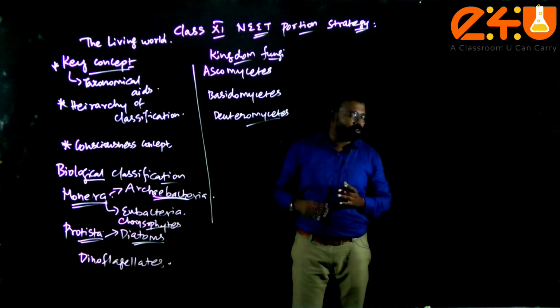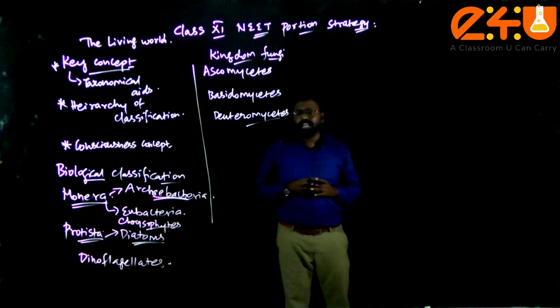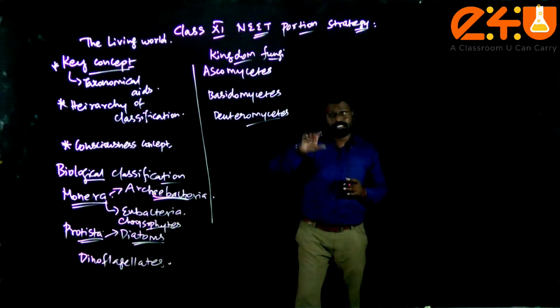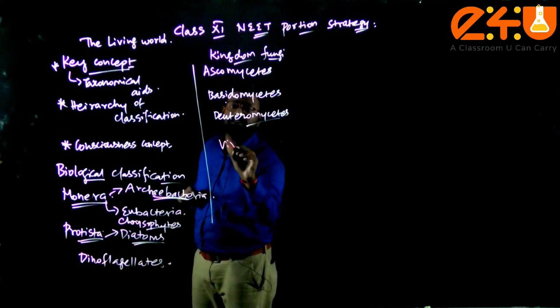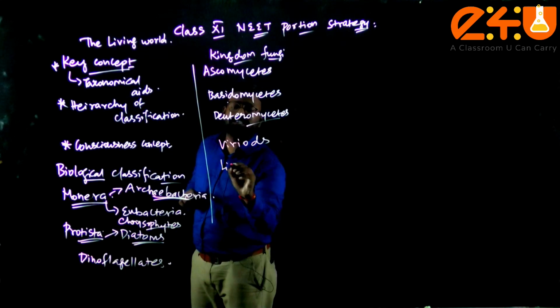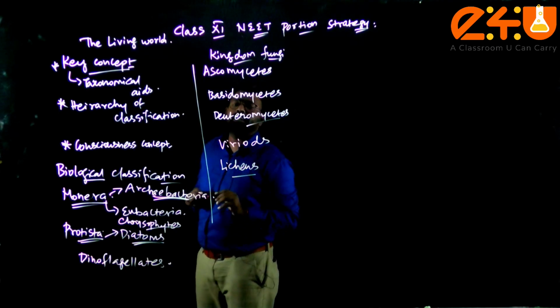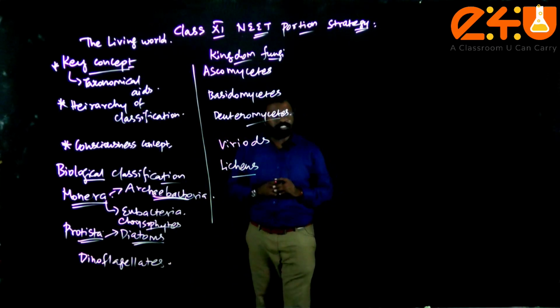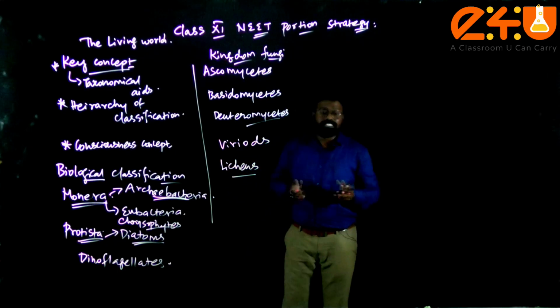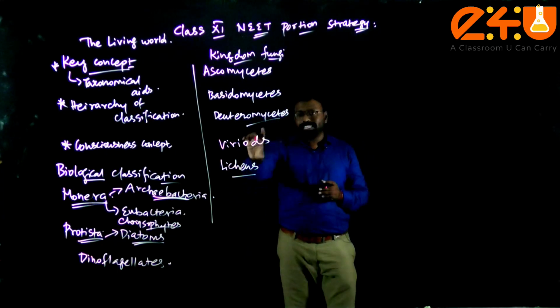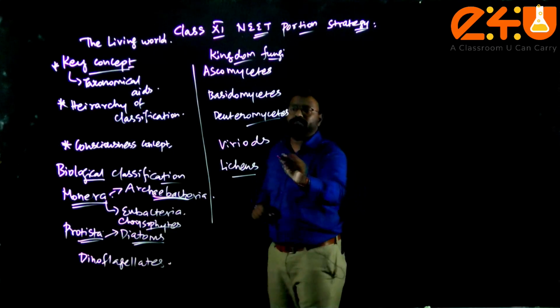That plays a very major role in case of biological classification. So you have to concentrate on the areas viroids and lichens. These areas you need to concentrate a lot. Lichens play a very major role. They act as a pollution indicator also. This lichens area has to be concentrated, then viroids.